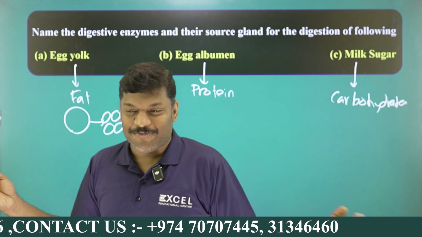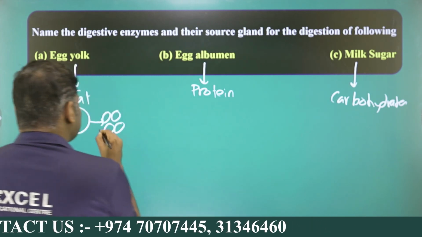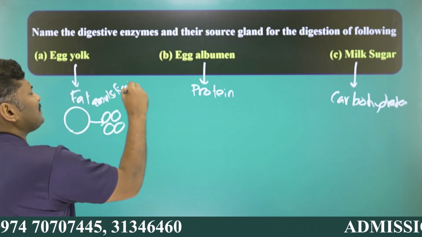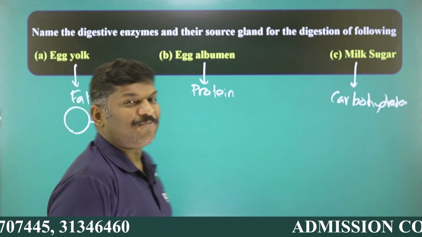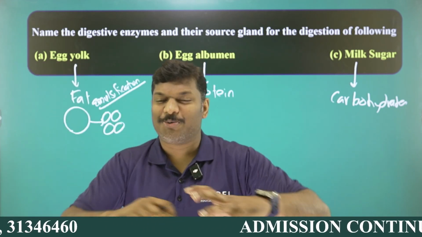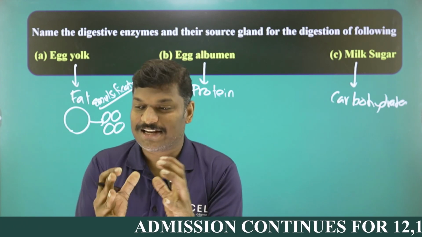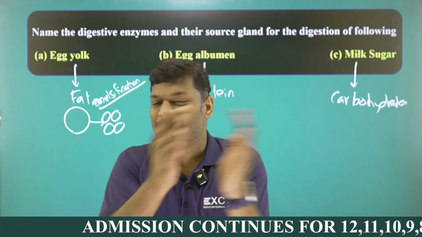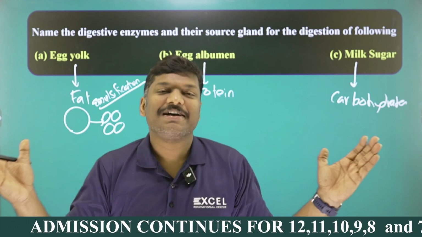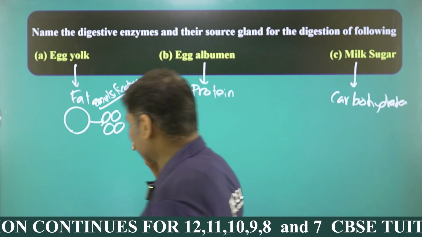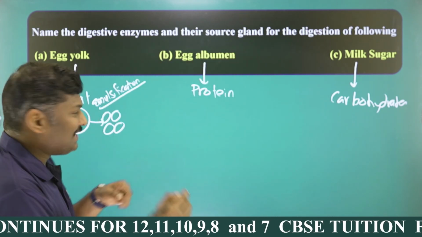We are very familiar with that process, my dear student. This process is called what? Emulsification. Emulsification of fat. The first step is not fat digestion. First of all, the large fat globules are broken down into small fat globules, and the conversion of large fat globules into small fat globules is together called emulsification of fat. Only after emulsification, listen, then only the enzyme comes.